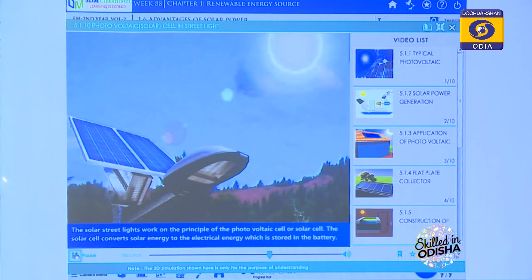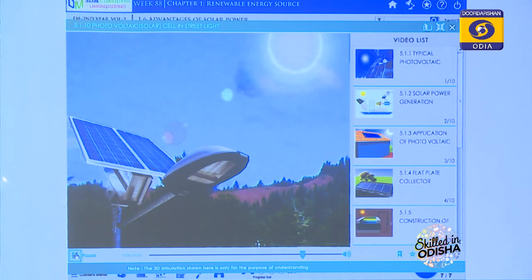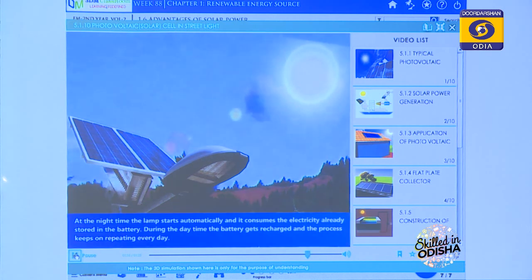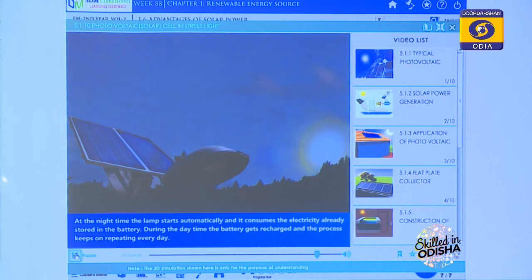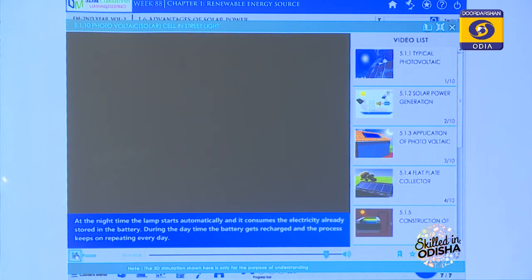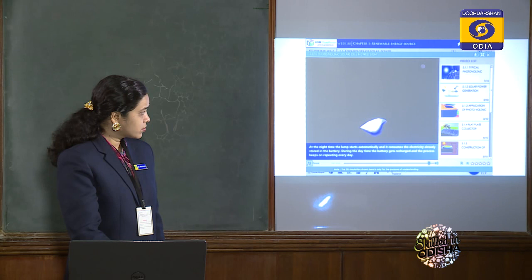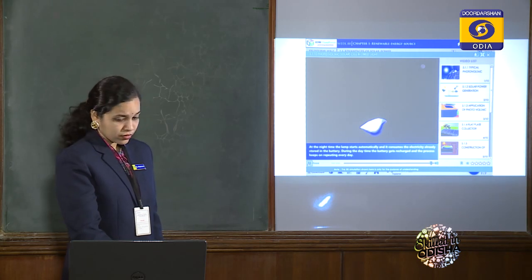The solar street light works on the principle of the photovoltaic cell or solar cell. The solar cell converts solar energy to electrical energy, which is stored in the battery. At night time, the lamp starts automatically and it consumes the electricity already stored in the battery. During the daytime, the battery gets recharged and the process keeps on repeating every day.